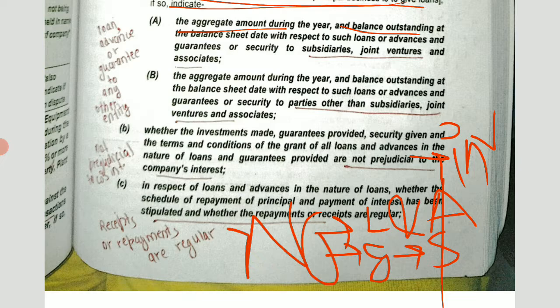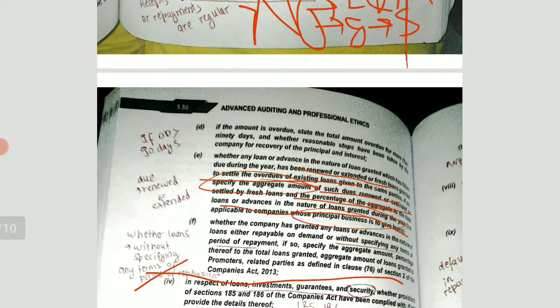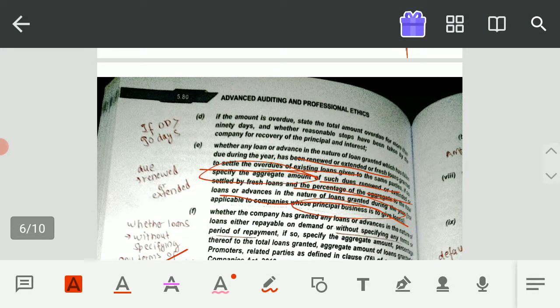And whether the repayments they are receiving it regularly, because if they will not receive their repayments, then there are chances that your debtors may become your bad debts also. Similarly, it is very much possible that you may not be able to recover your money from the loans and advances, so you have to show accordingly. So you have to check whether the company has made a proper schedule and whether it is receiving its repayments regularly or not.